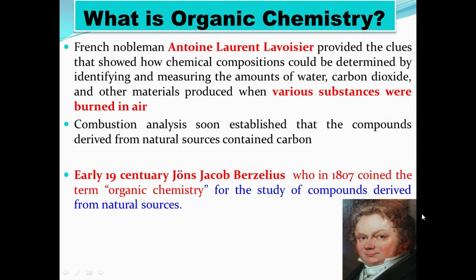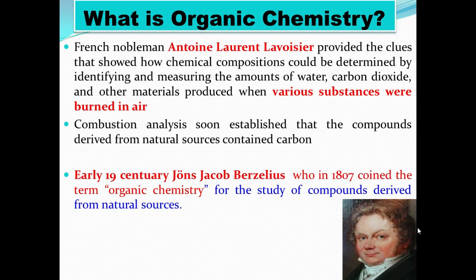Combustion analysis soon established that compounds derived from natural sources contain carbon. Early in the 19th century, John Jacob Berzelius, in 1807, coined the name organic chemistry. So who coined the name organic chemistry? John Jacob Berzelius, from the study of compounds derived from natural sources.